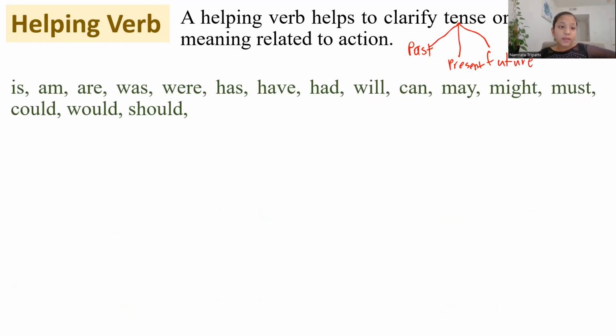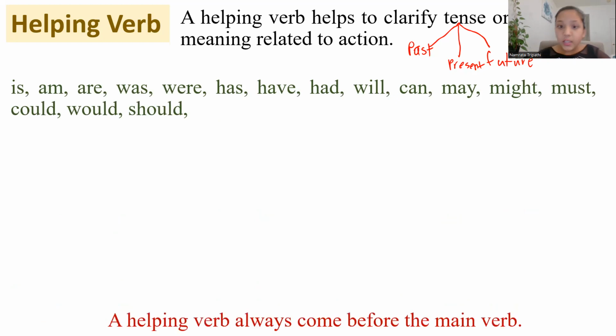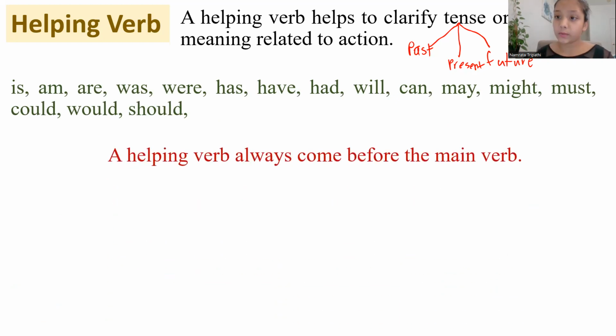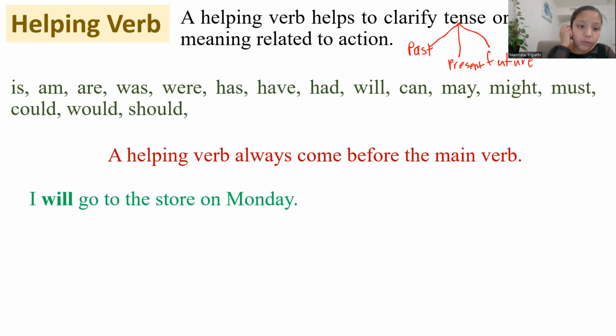Some words that we could use for a helping verb are am, are, was, were, has, have, had, will, can, may, might, must, could, would, and should. A helping verb always comes before the main verb. Like, I will go to the store on Monday. So here, I is the subject, and go is the main verb, because I will go. But look, a helping verb always comes before the main verb. So that means will is the helping verb.